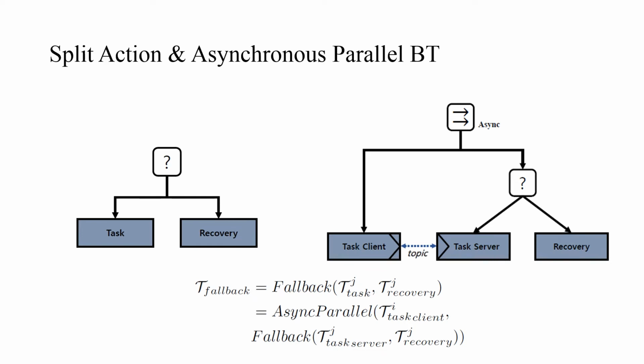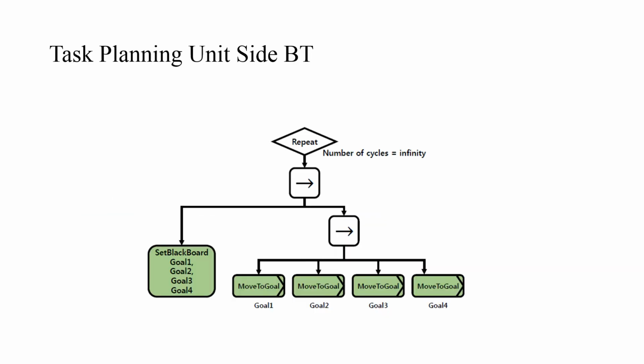In other words, the task behavior tree is split into task client and server behavior trees. By assigning the task client behavior subtree to a task planner on separated hardware, the task server behavior subtree is capable of sending the state and results to the task client behavior tree using the following formula. The DDS topic between the task client and server behavior subtrees is shared by individual robots and the task planner in the DDS domain.